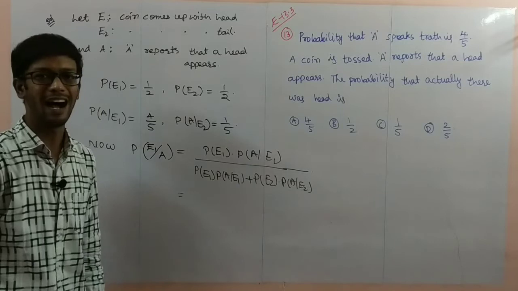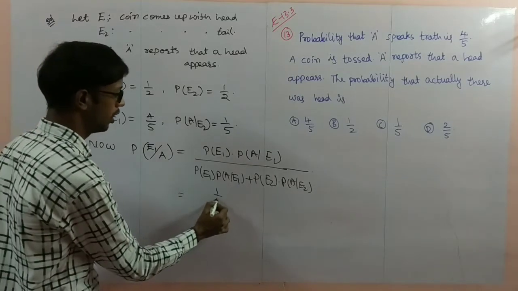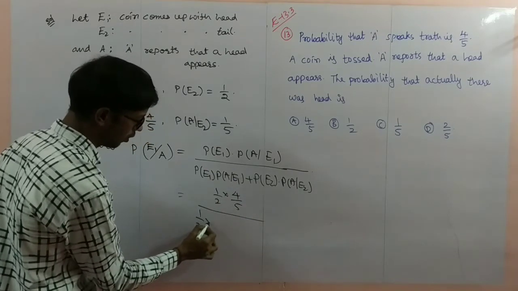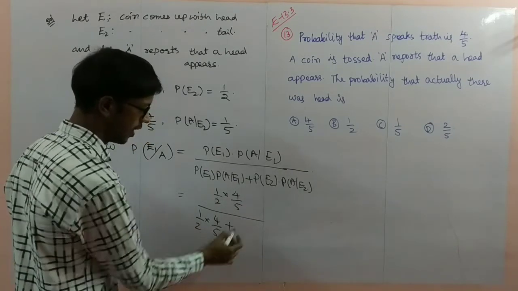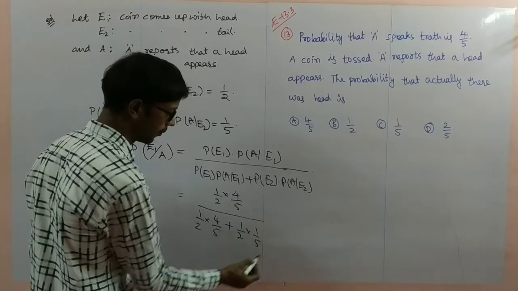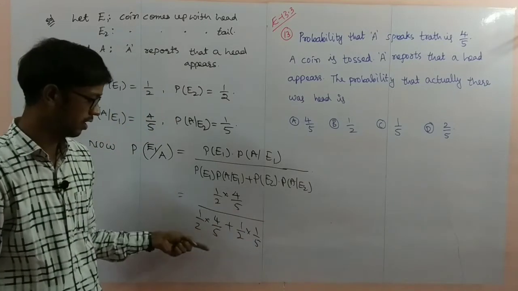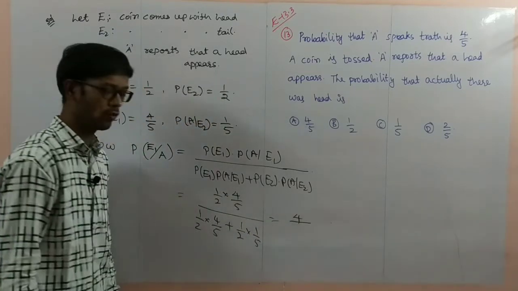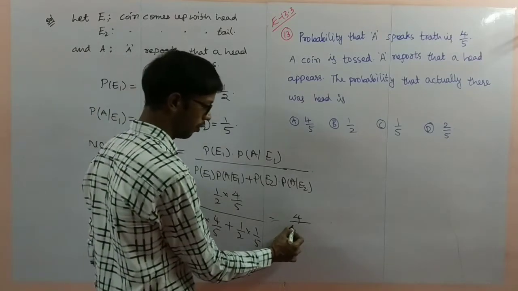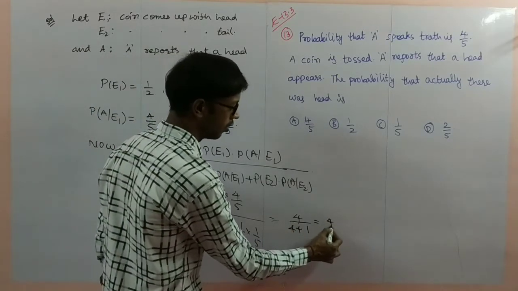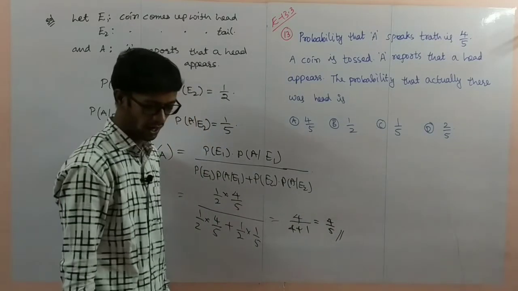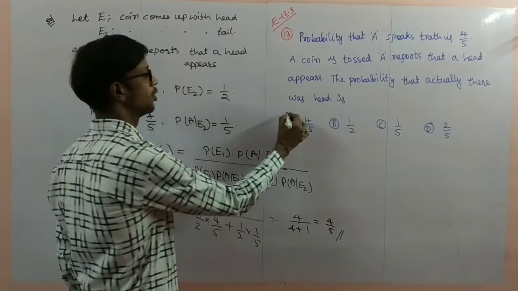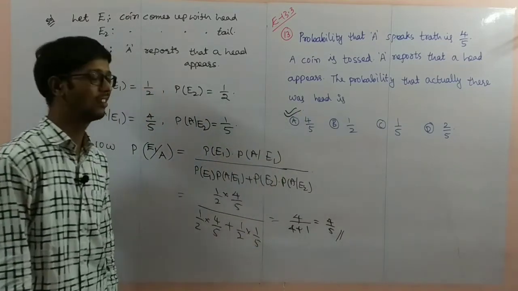So now substitute all the values here. 1 by 2 into 4 by 5, divided by 1 by 2 into 4 by 5 plus 1 by 2 into 1 by 5. Here denominators 2 into 5 is 10, 2 into 5 is 10, 2 into 5 is 10, denominators removed. So 4 into 1 is 4, plus 1 into 1 is 1. So 4 by 5 is the required probability. Required probability is 4 by 5. Correct option is A.